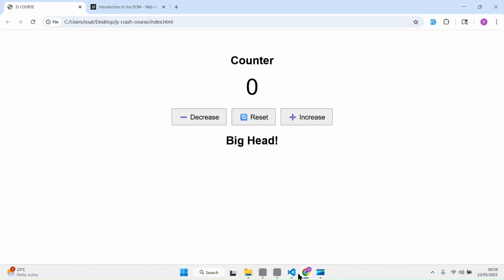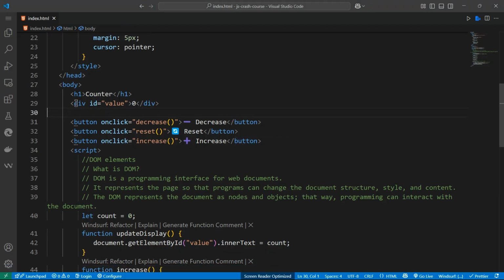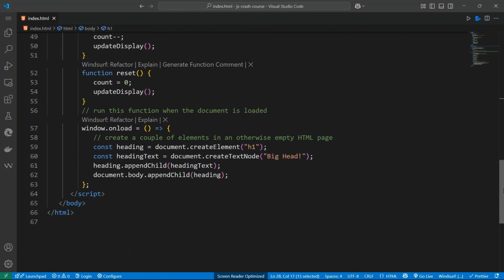If you see our HTML, this is not there, but we create it with the document. We do document.create. So we can create a document element with JavaScript. What do you want to create? You want to create a heading 1, or h1, and then you take the heading 1. We create another DOM text node, which is that one, and append this. So this is it.